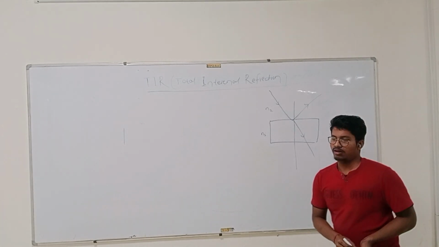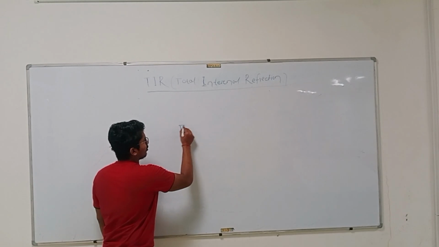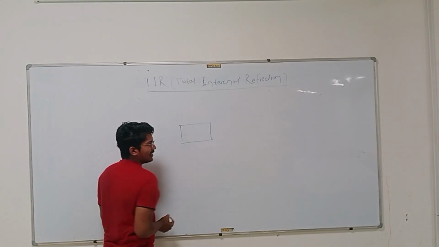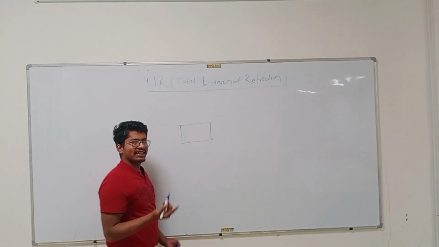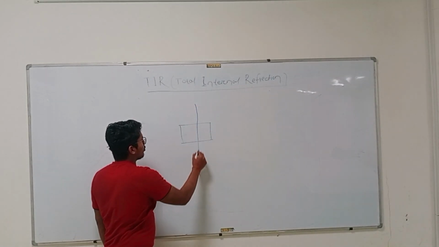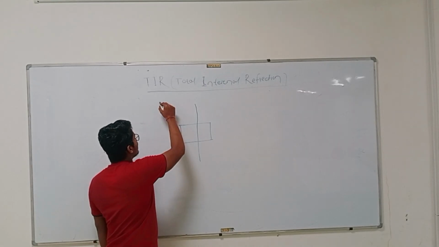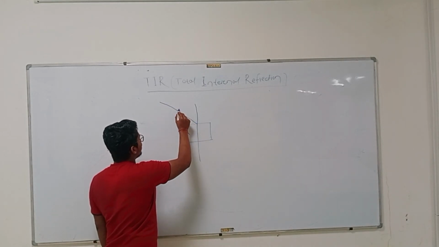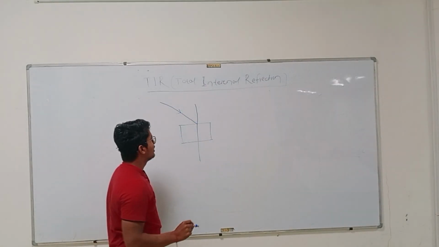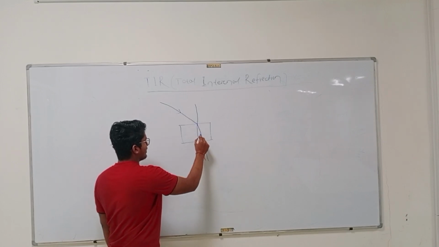So now let's discuss the figure here. This is a material you have taken. Let's take it is glass. Now this is the normal to the surface of the material. Now a light is incident on the surface of that material, and it is going inside that material like this.